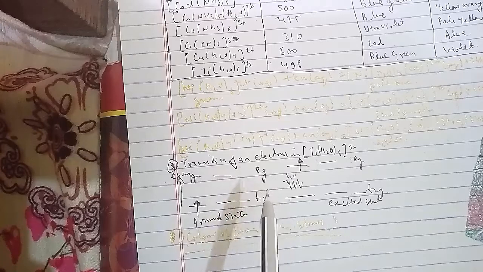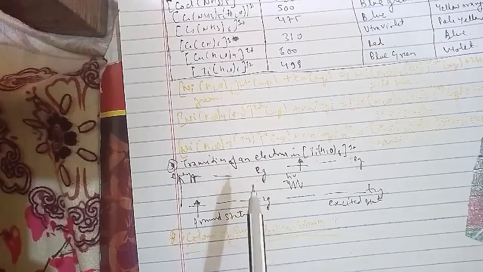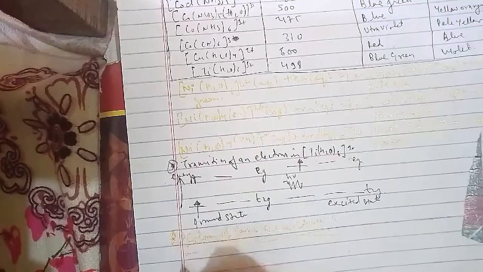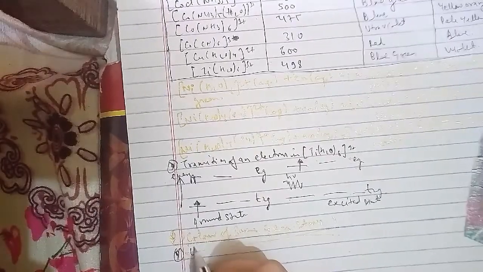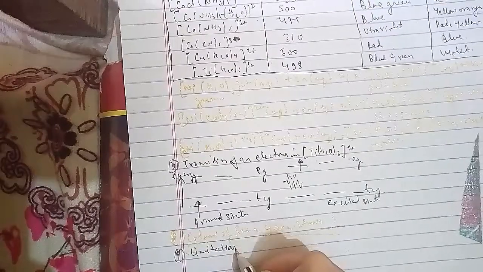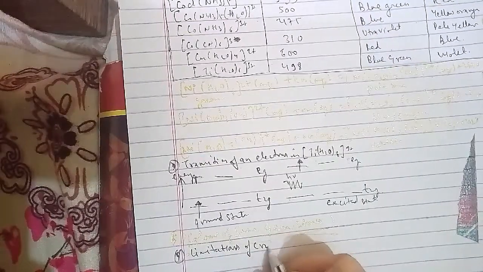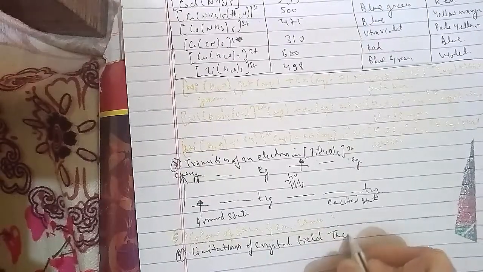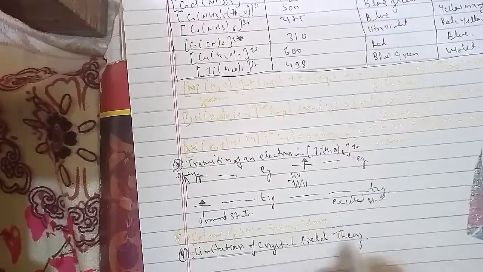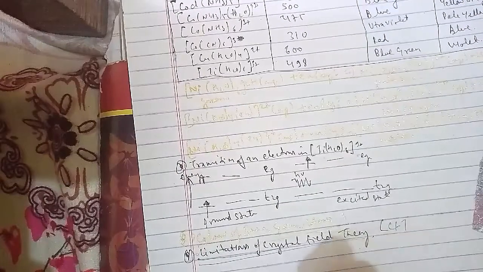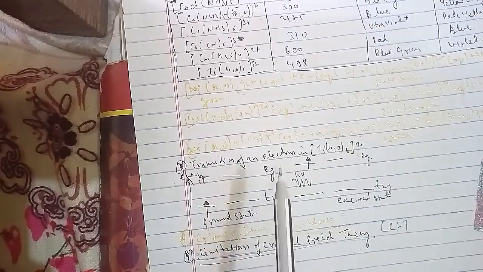However, from the assumption that ligands are point charges, it follows that anionic ligands should exert the greatest splitting effect, but anionic ligands are actually found at the low end of the spectrochemical series. Further, it does not take into account the covalent character of bonding between the ligands and the central atom. These are some of the weaknesses of CFT, which are explained by ligand field theory, LFT, and molecular orbital theory, which are beyond the scope of the present study.